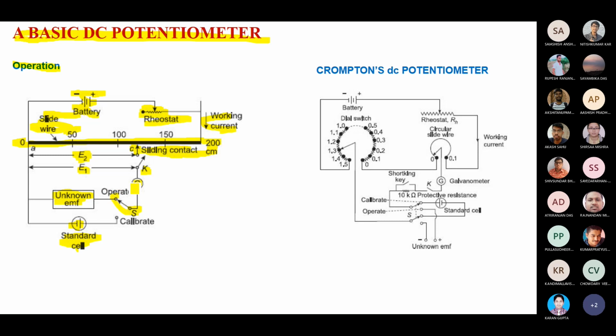Now you have the value of E1 in the first case, and you have the values of E1 and E2. Now the galvanometer is deflecting.